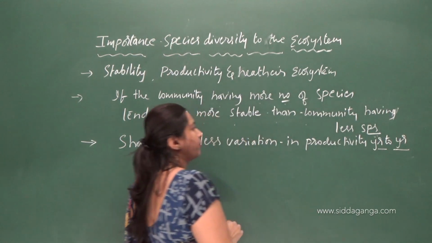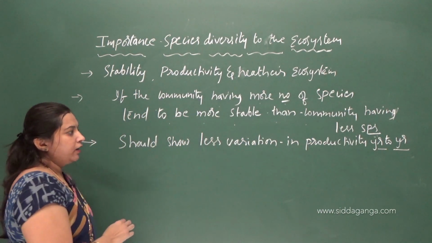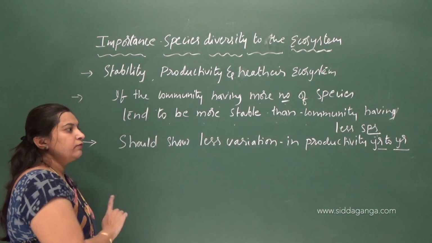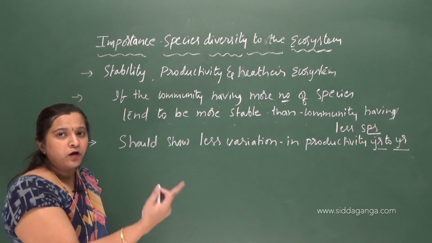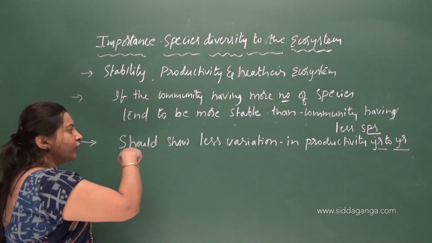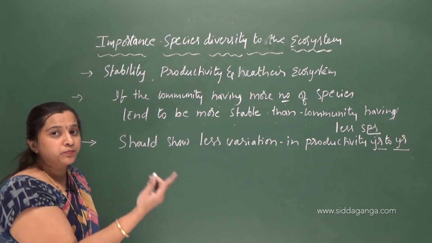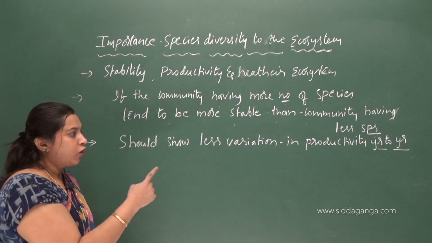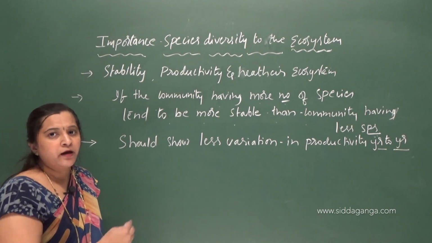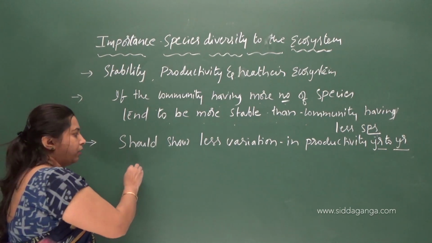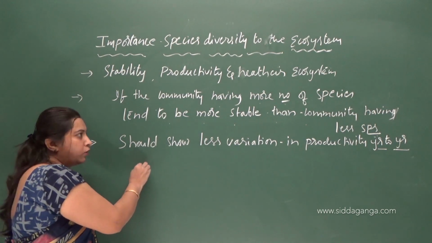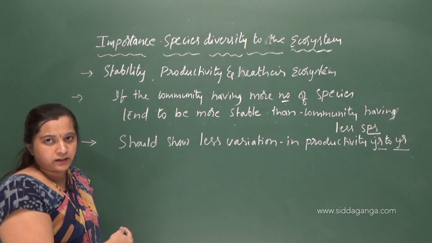So in a stable community, you should see less variation in productivity year to year. Suppose the number of species is more, so obviously the productivity will also be more, right? So if the number of species is more, it leads to higher productivity.